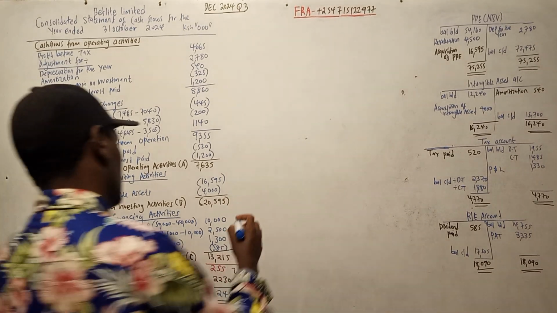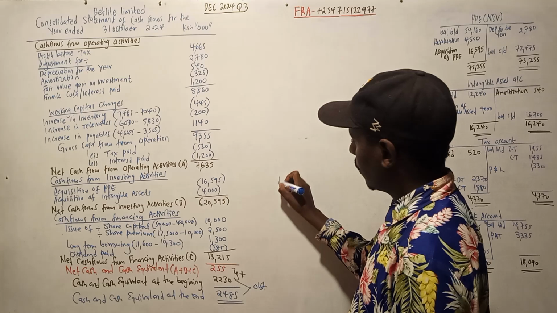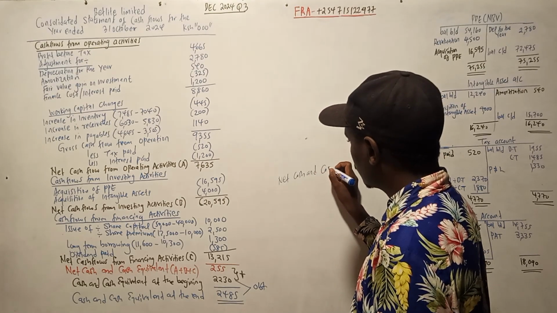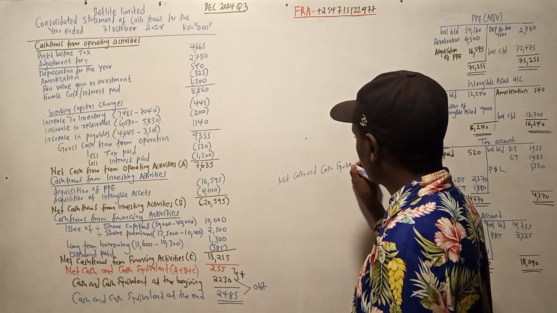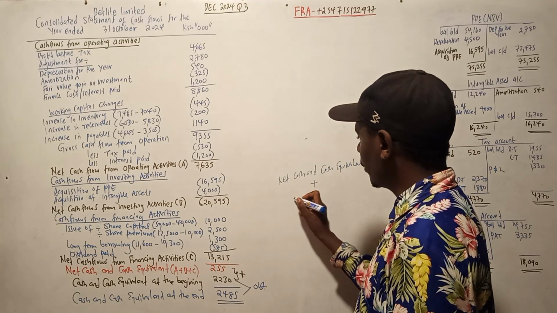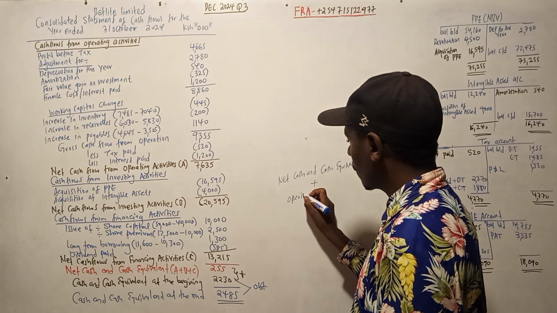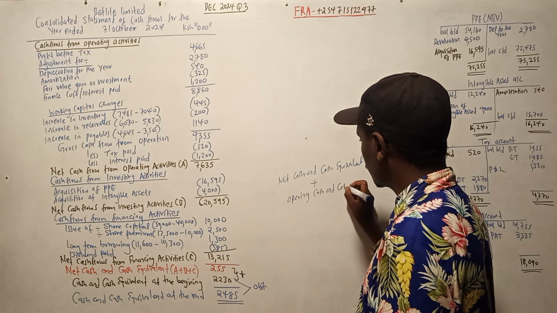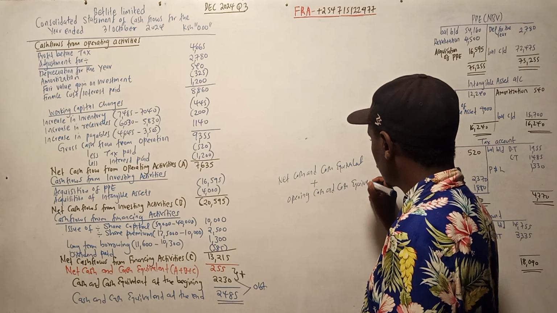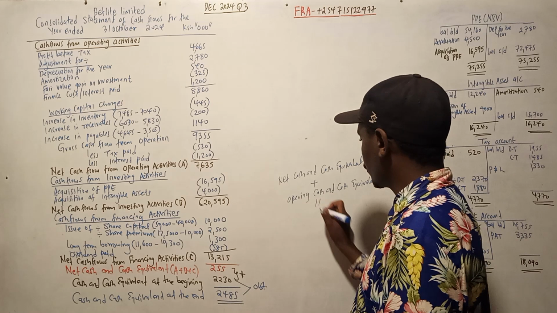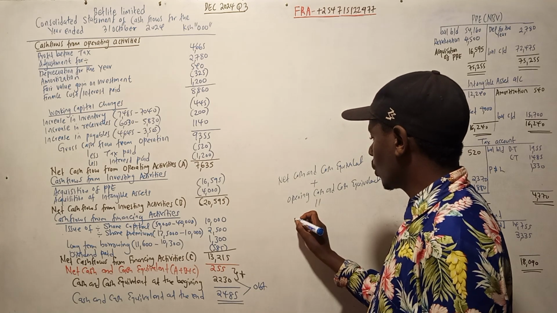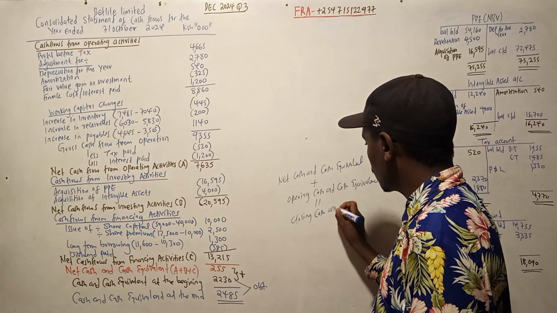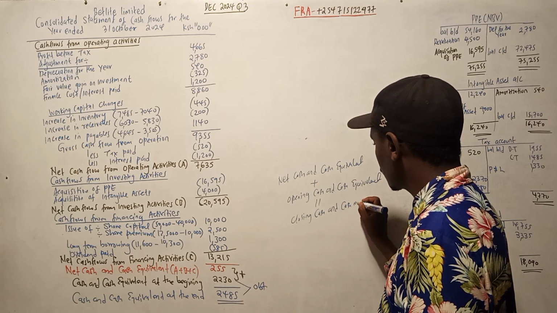So remember, when you take net cash and cash equivalent, then you add the opening cash and cash equivalent, you will get the closing cash and cash equivalent.